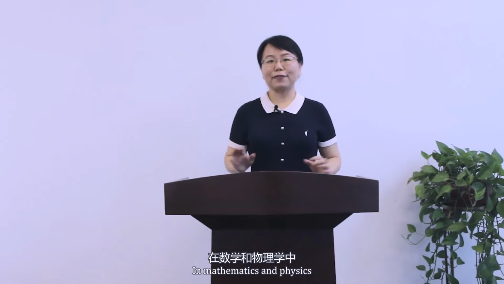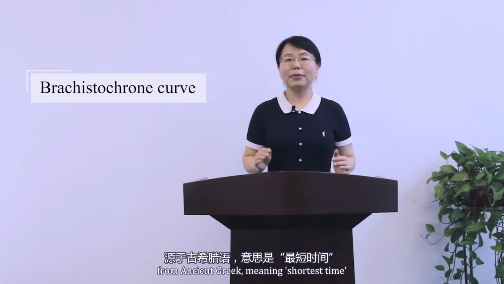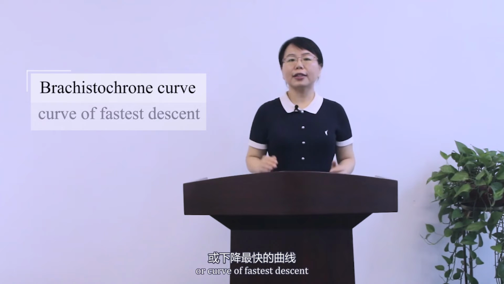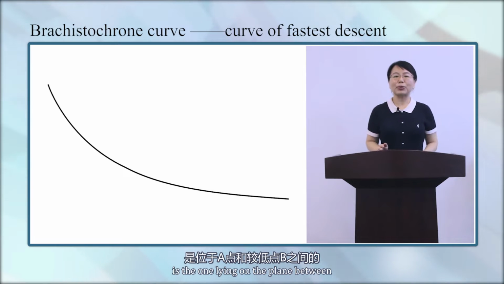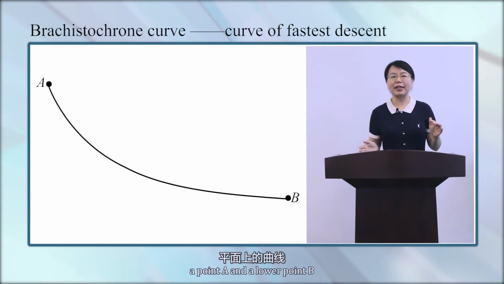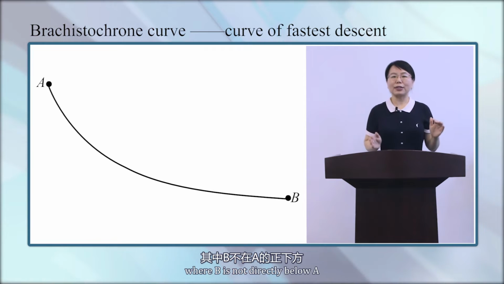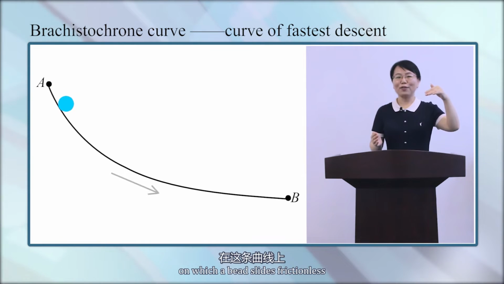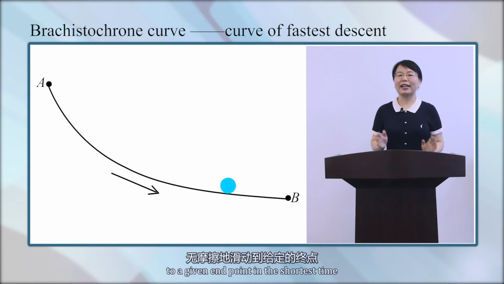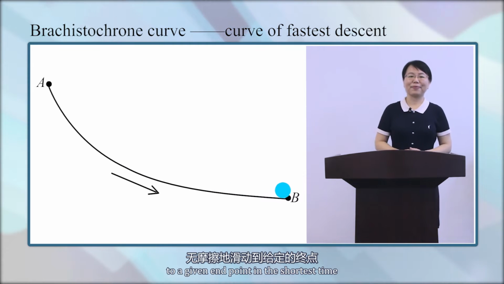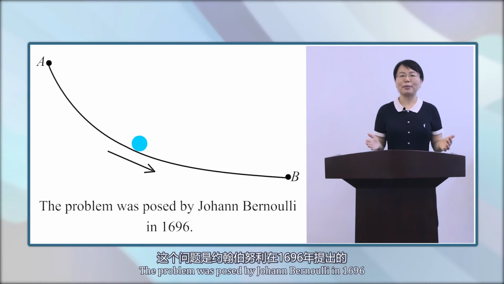In mathematics and physics, a brachistochrone curve, from ancient Greek meaning shortest time, or curve of fastest descent, is the one lying on the plane between point A and the lower point B, where B is not directly below A, on which a bead slides frictionless under the influence of a uniform gravitational field to a given end point in the shortest time. The problem was posed by Johann Bernoulli in 1696.